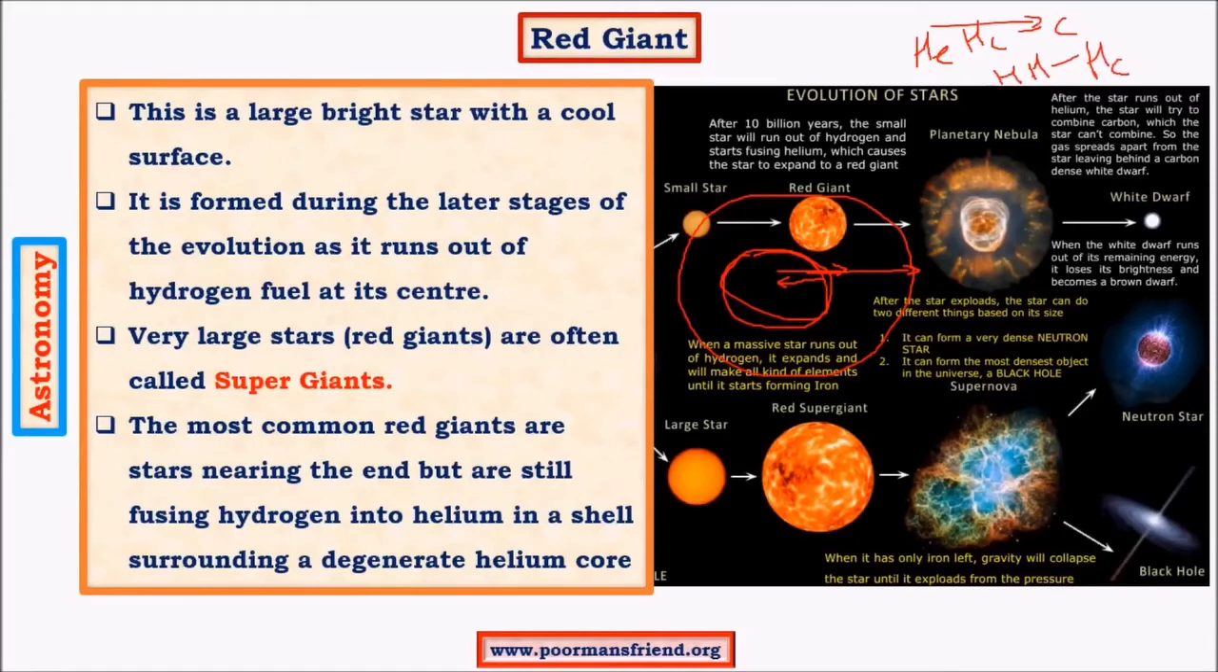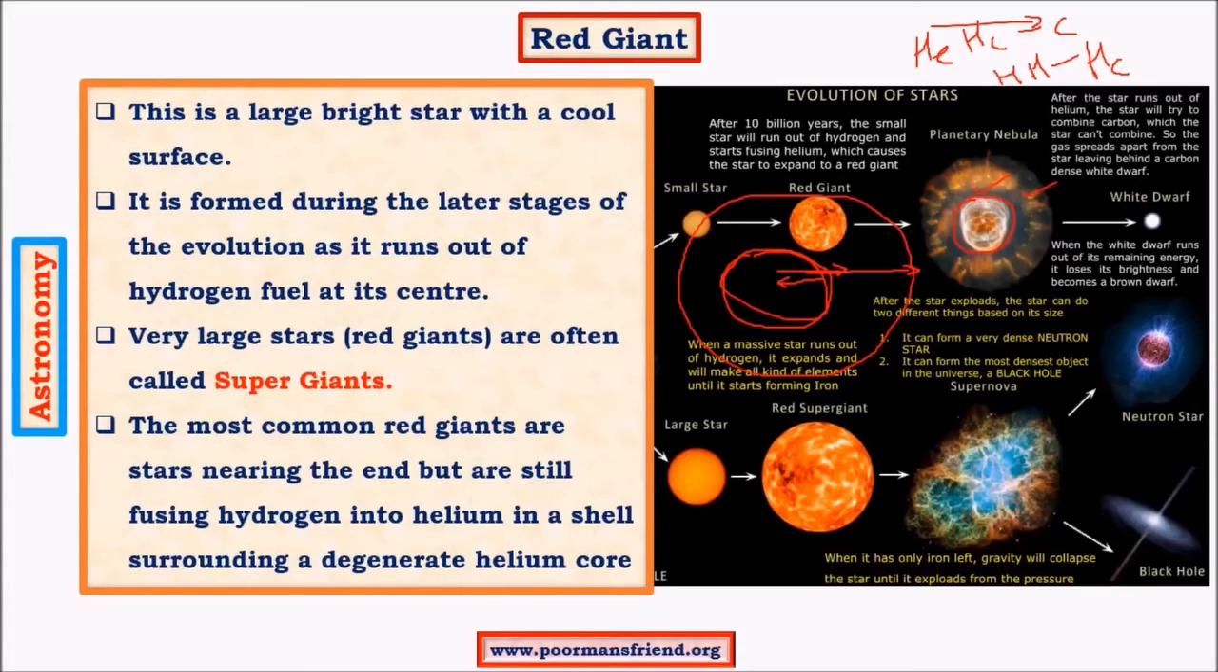As a result, a dense carbon core is formed at the center, and once the fusion of helium is complete, then the energy that is supplied by heat is completely exhausted. As a result, the outer parts will escape to space, and the inner part, the dense carbon core, remains. This dense carbon core with escaping gases is called a planetary nebula. So it is a stage after red giant.